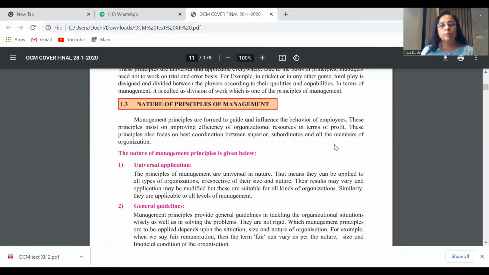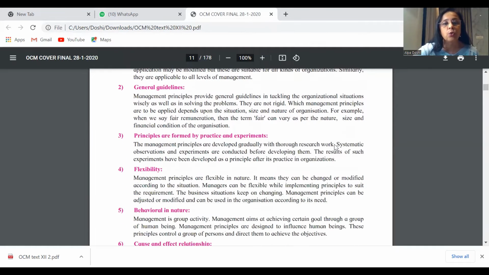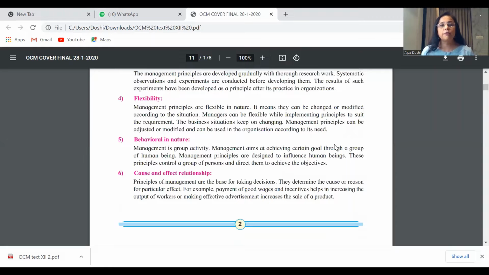You came down to the passage. If you see the passage here on flexibility, you read the paragraph. They are flexible in nature. It means they can be changed, modified according to the situation. Managers can be flexible while implementing principles to suit the requirement. Business situations keep on changing. If you see here, giving a few examples would also make it even more impressive, like we explained the example of how things have been different in the COVID year. The last sentence you have there: management principles can be adjusted, modified, and can be used in the organization according to the need.